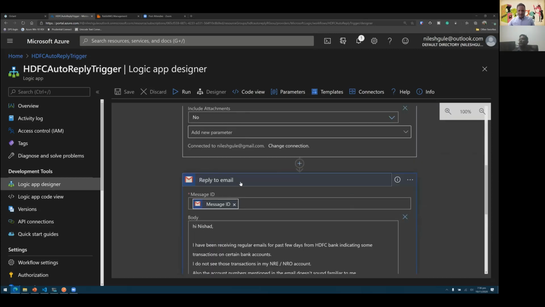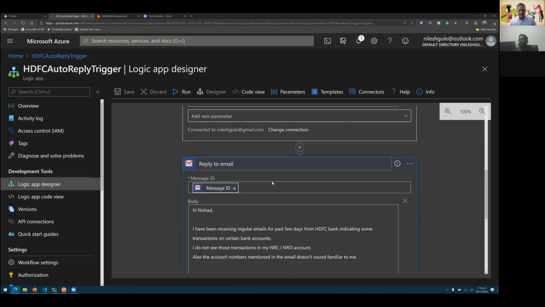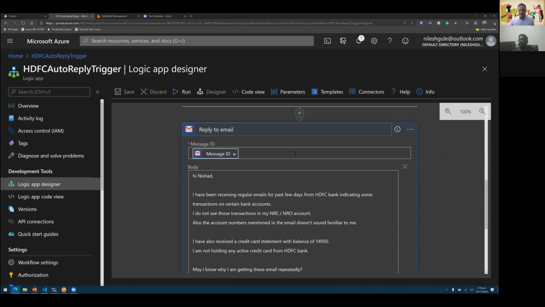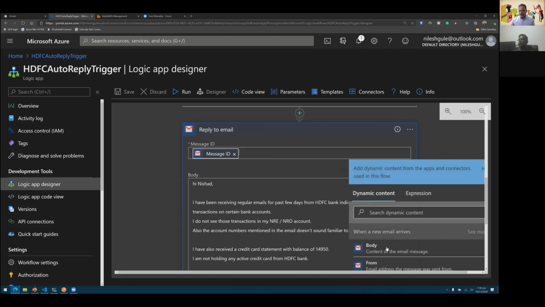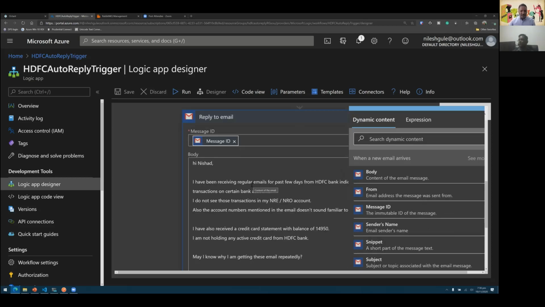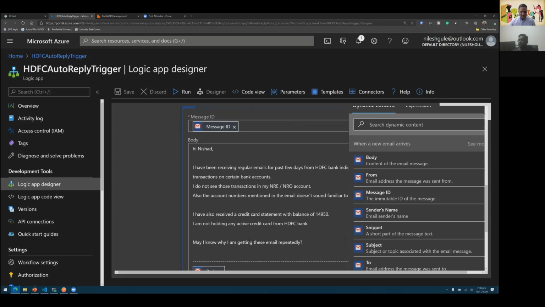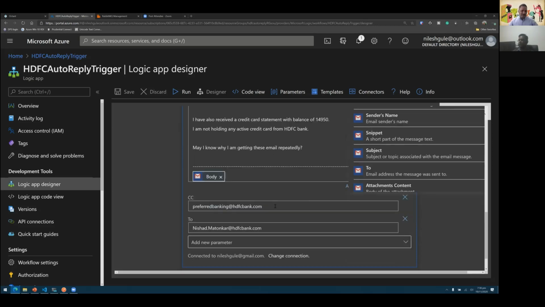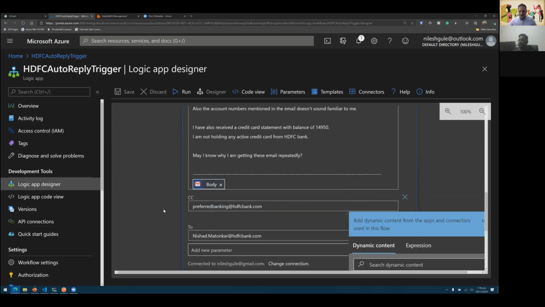So I have another task as part of this logic app designer to reply to an email. I use the same API connection which is built to my Gmail account. And then I take the input from the previous task. So here I get access to all the things like the message body, the message ID, sender's name, and whatever is available as part of the metadata of that particular email. So I can use that and build my expression or the body of the email. I put whatever text I want here, and I also attach the original email, and I provide additional details like to whom it should be sent, to whom it should be CC'd.